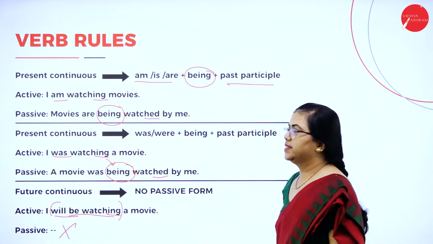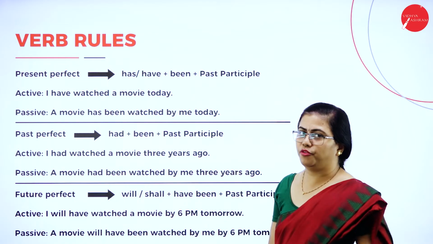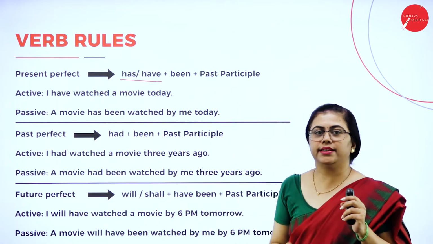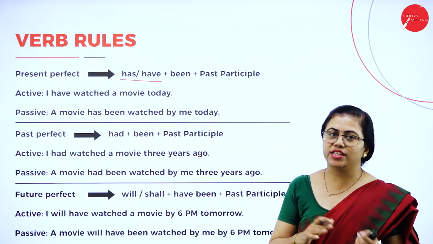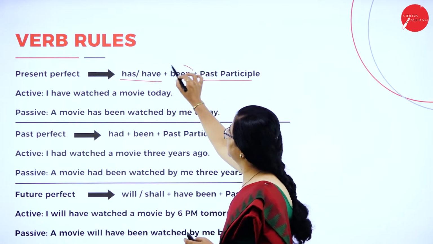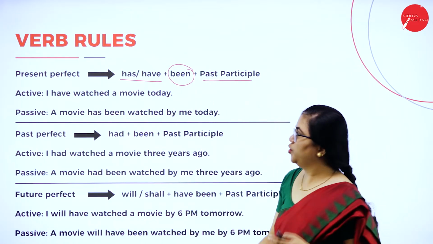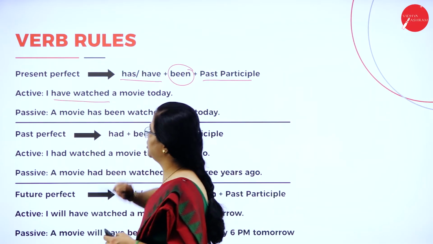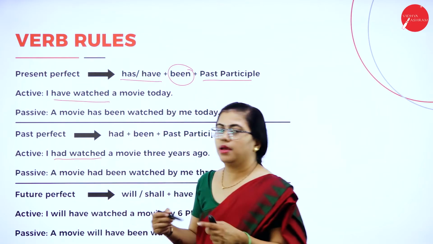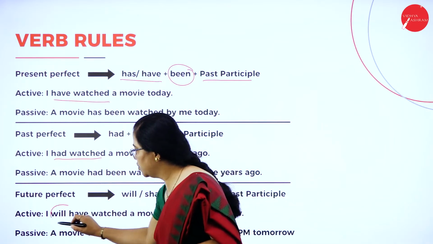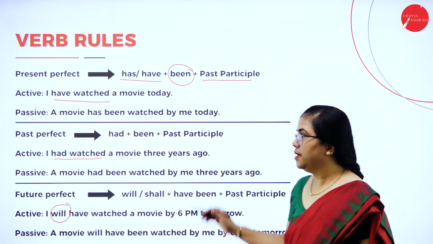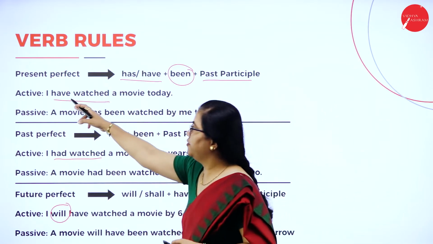Okay. Next we have a few more tenses to understand, that is perfect tense. This is also very easy. Whenever you have has or have, that tense is said to be in perfect tense. Has or have, then only it is perfect tense. Then the past participle is the same. The extra addition is this been. So how do we identify it here? The subject then have watched. This is present perfect. If it is had watched, it will be past perfect. Again in future, you will have will have watched. So all these sentences I am showing are in perfect tenses. Present perfect, have or has.